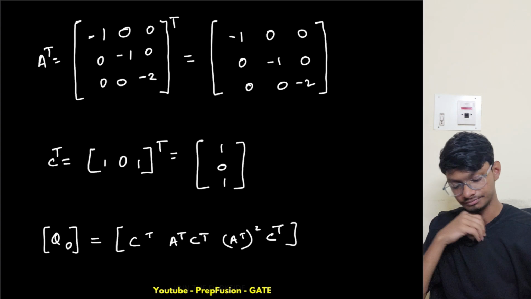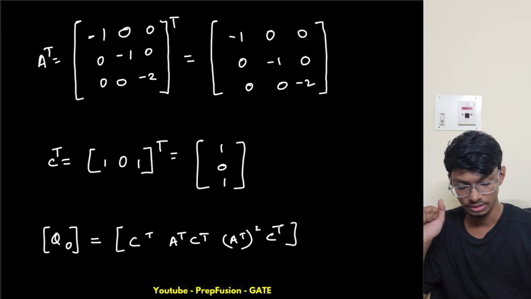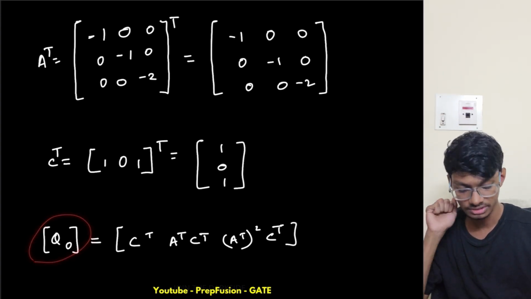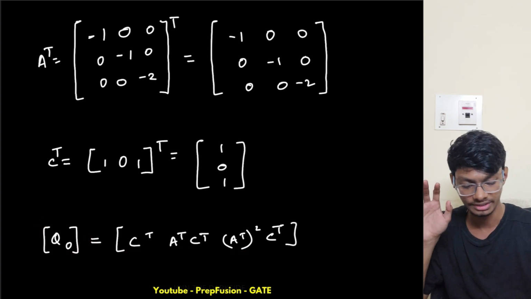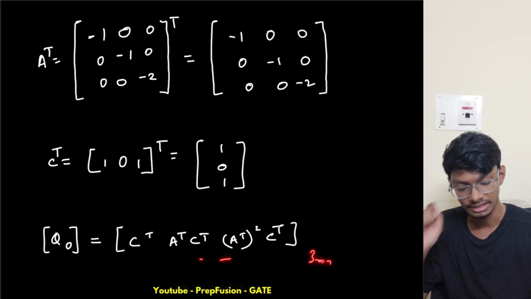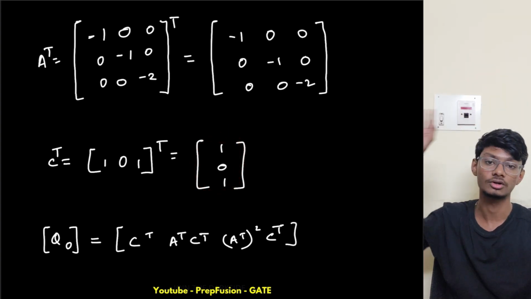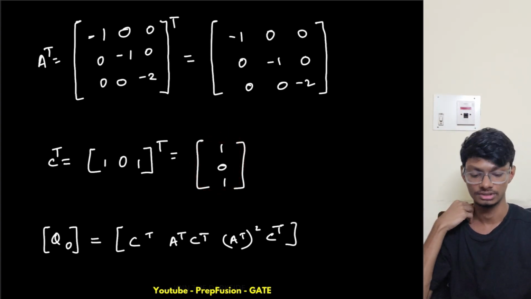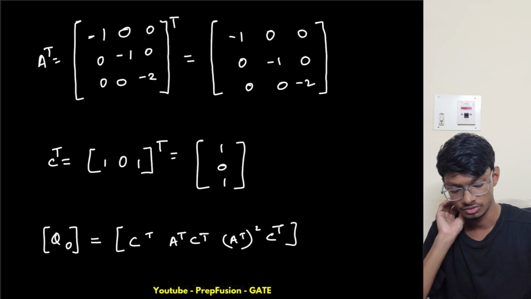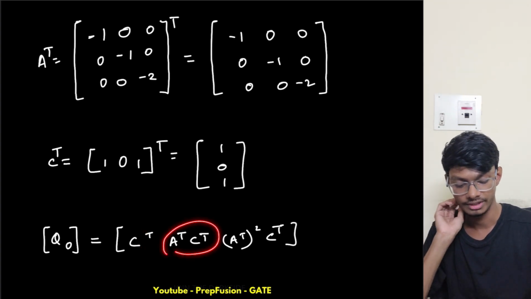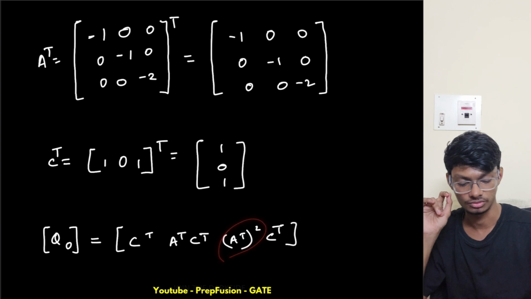Now what is my Q0? Q0 is this formula. I hope you remember, 3 times, because it is a 3 cross 3 matrix, and this time I will get each column vector, just like the controllability matrix. So we get column matrices. This will be 1 0 1, this will be A transpose C transpose, and this will be A transpose whole square into C transpose.